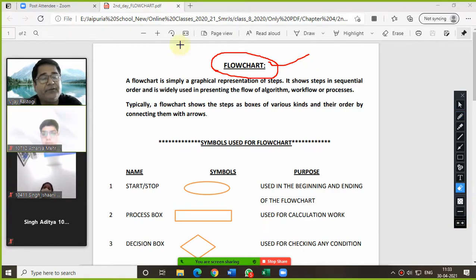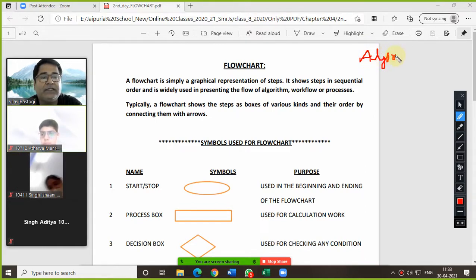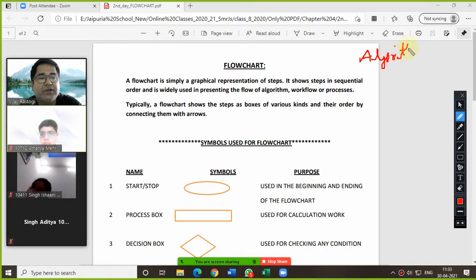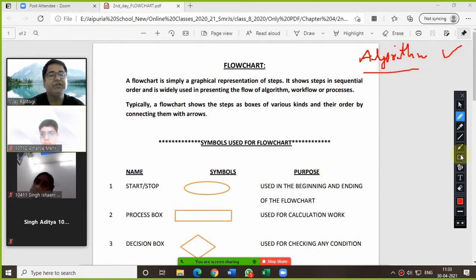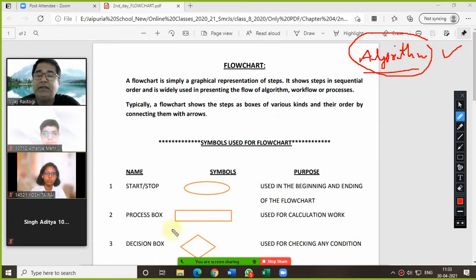See, before this topic we have done algorithm. So what we have done in the algorithm? In the algorithm, we have written the steps to achieve the program in simple English language. Now those steps which you have written in the algorithm, we are going to convert into the flow chart. So what is flow chart?